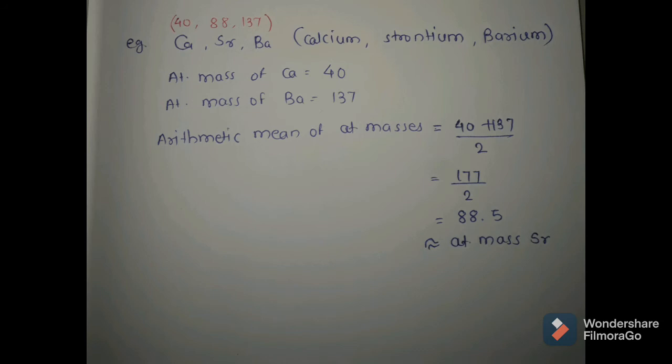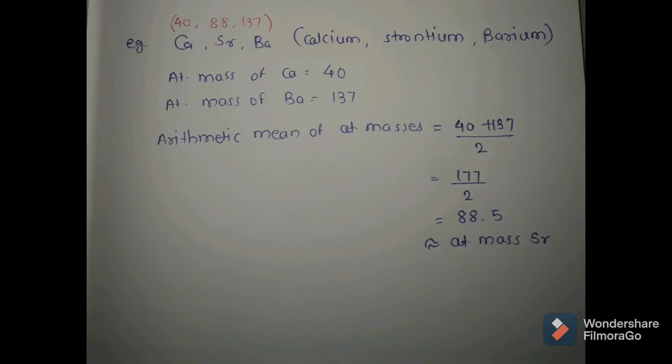I will give you another example. Calcium, strontium and barium. These are alkaline earth metals because they also have the same chemical property, and all of these are metals, and their oxides are alkaline in nature and their valency is 2. That's why these three elements have the same chemical property.